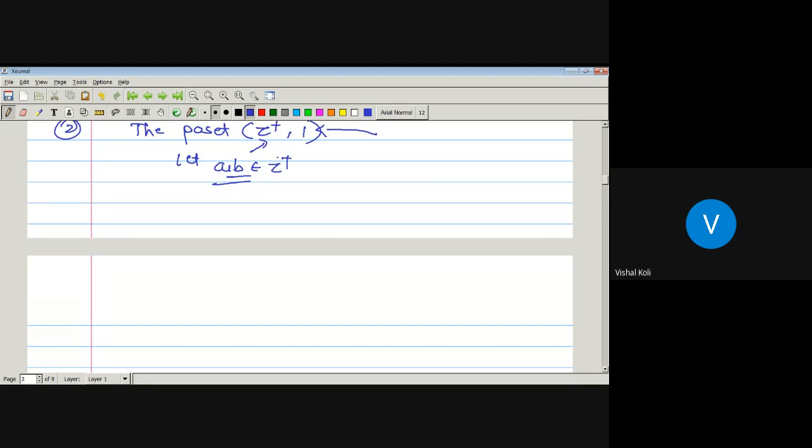If we have to find all the upper bounds of A and B belonging to Z plus, then yes, it is correct that LCM is the least upper bound. But if we have to find all the upper bounds of A and B, then we just have to find all the common multiples of A and B, and from that we choose the least among them.